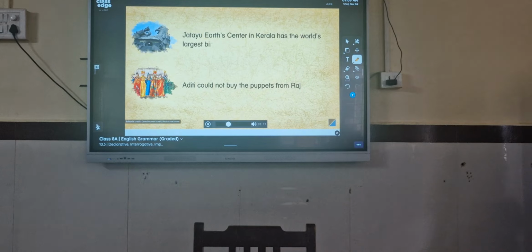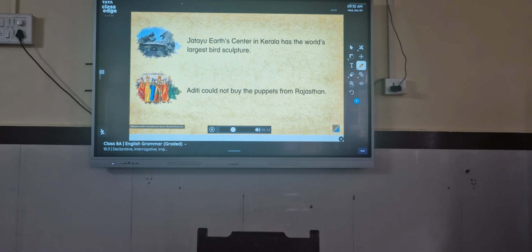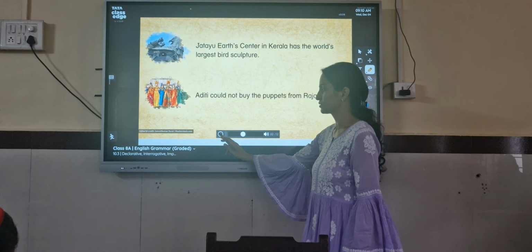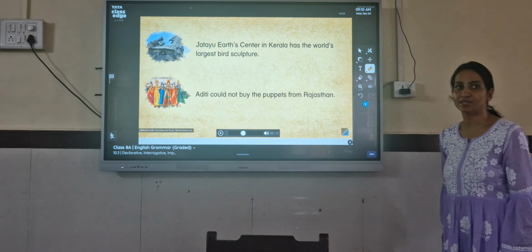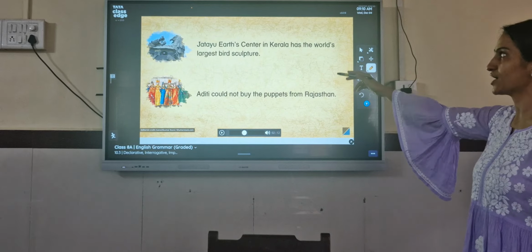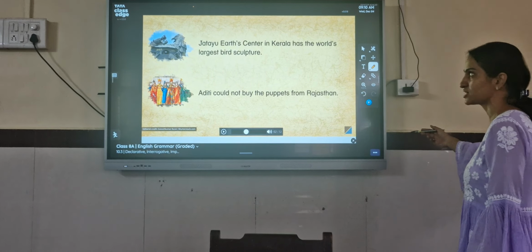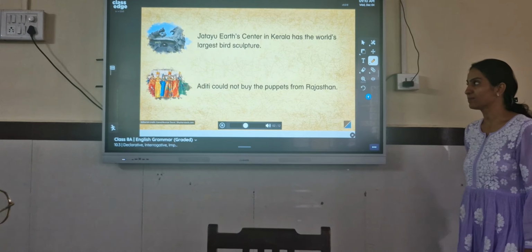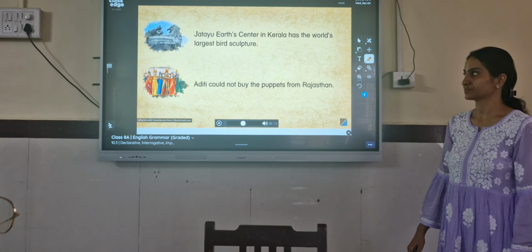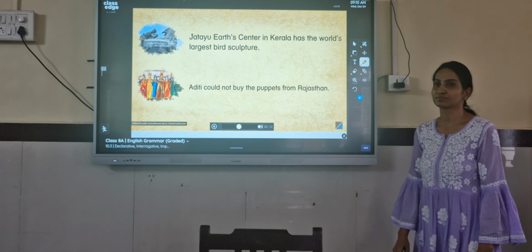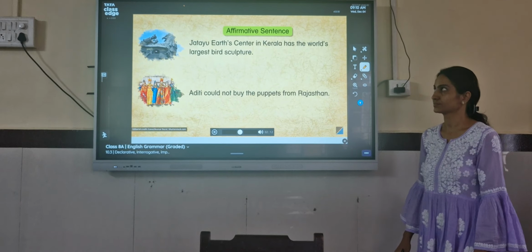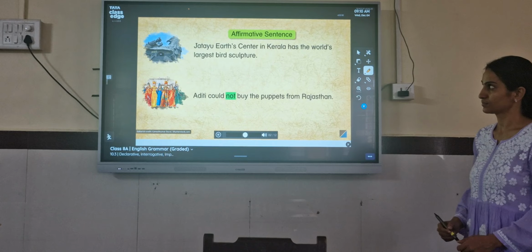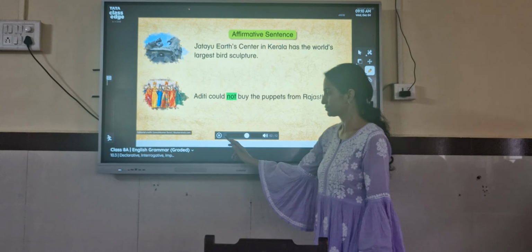Here are some more examples. Jatayu Earth Center in Kerala has the world's largest bird sculpture. Aditi could not buy the puppets from Rajasthan. These are 2 more examples of declarative sentences. Both sentences are declarative. However, the first one does not make use of any negative word, so it is an affirmative sentence. But the second sentence has the word not. Sentences that use negative words like no, not.